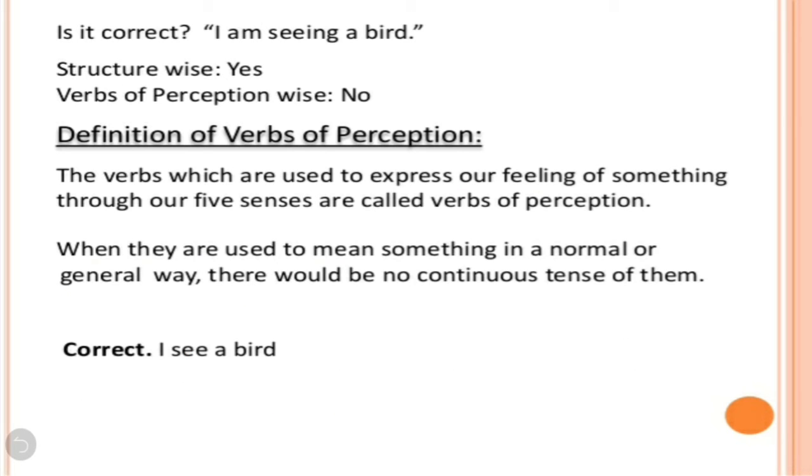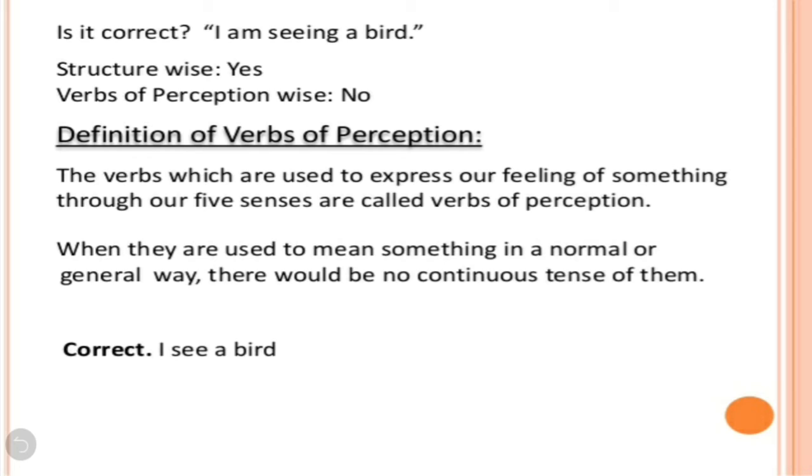Then some more examples. Is it correct? I am seeing a bird. Structure wise, it's yes. And verbs of perception wise, it's no. So, let's see what is definition of verbs of perception. The verbs which are used to express our feeling of something through our five senses are called verbs of perception. So, children, the verbs which are used to express our feeling or something which we experience through our five senses, those are called verbs of perception.